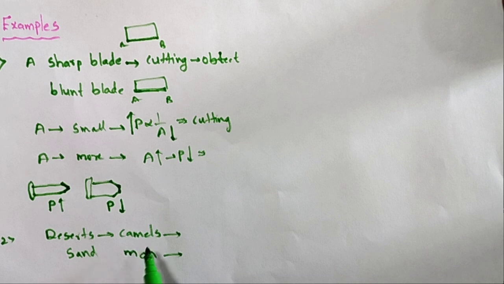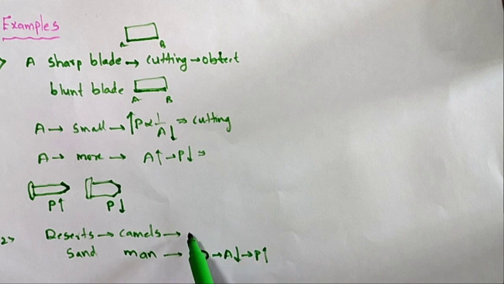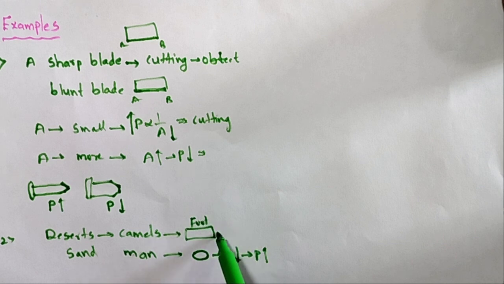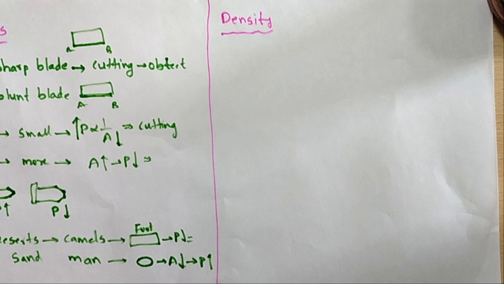What is the reason? The man's foot has a smaller cross-sectional area, so the pressure is more, so it penetrates more in the sand. But the camel's foot has a large area, so the pressure is less, and it walks very easily. So these are examples of pressure.